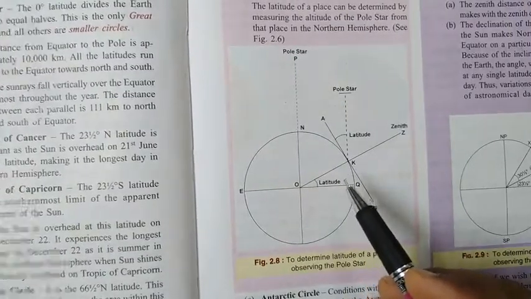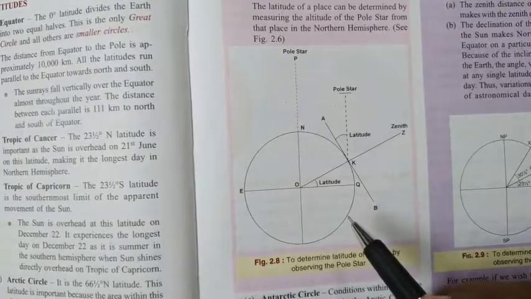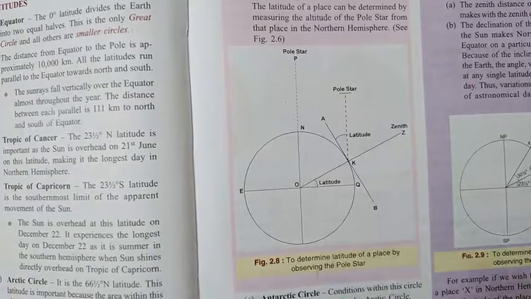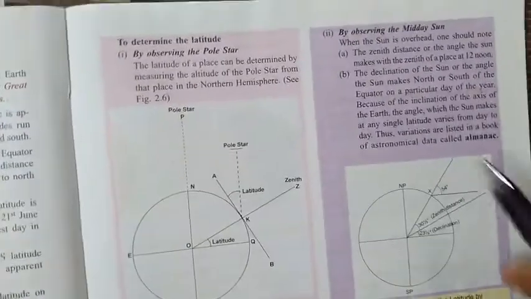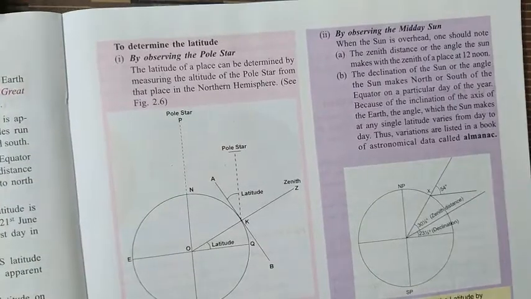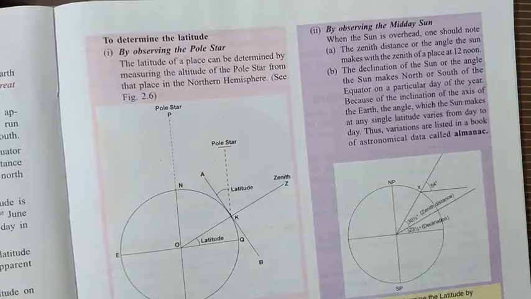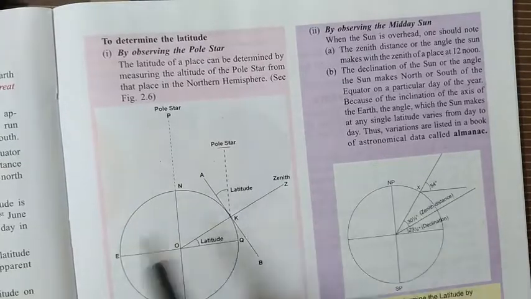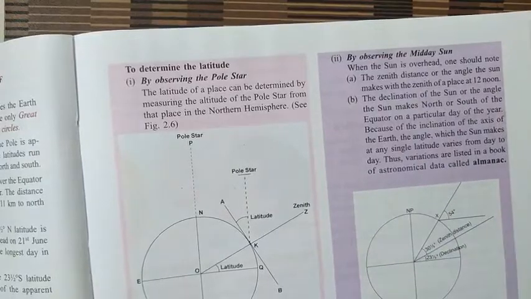Especially the sailors who used to sail in the sea usually used this method. Another method is by observing the midday sun. By the midday sun also the latitude can be determined. So these are the two methods: first, by observing the pole star, second, by observing the midday sun.